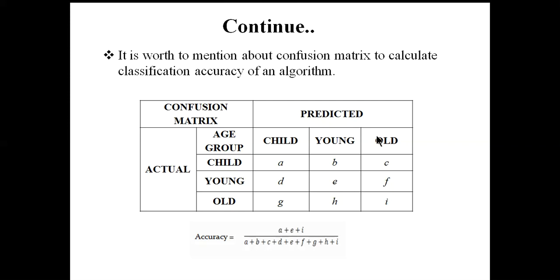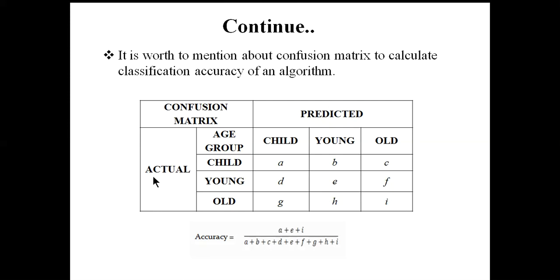That means the prediction may be wrong. Obviously in that case accuracy will be reduced. So to represent the overall accuracy, you need to use the confusion matrix. Here you can see this one is called the confusion matrix.